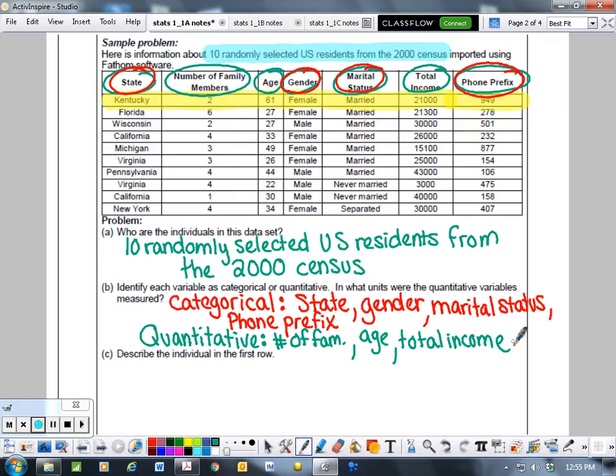And then they ask you, in what units were the quantitative variables measured? So now I'm going back to number of family members. So this is measured as people, not animals included. Age would be measured in years. And total income is measured in dollars per year.